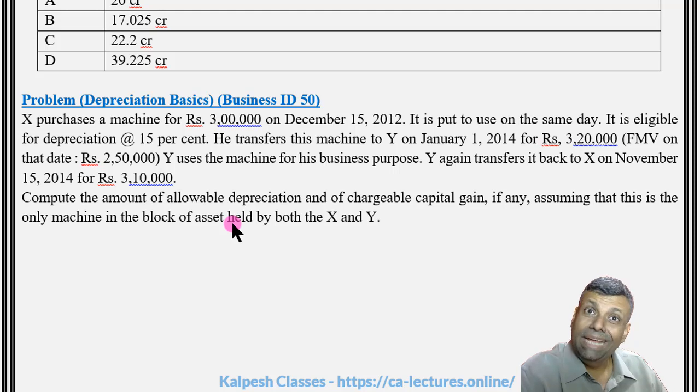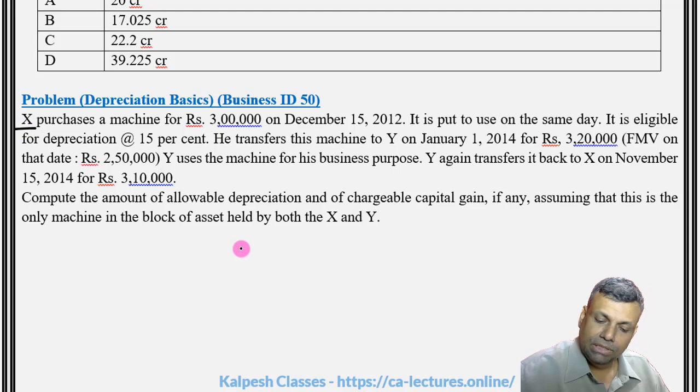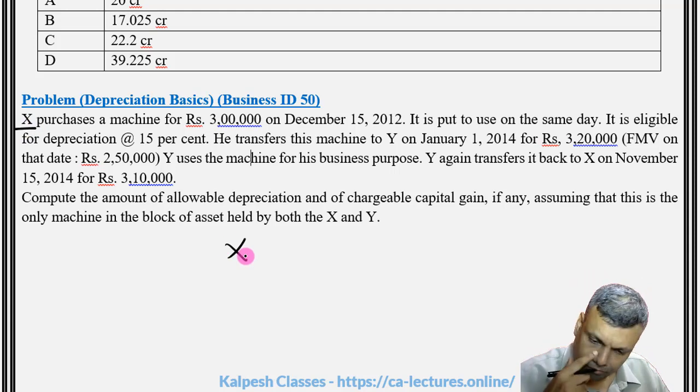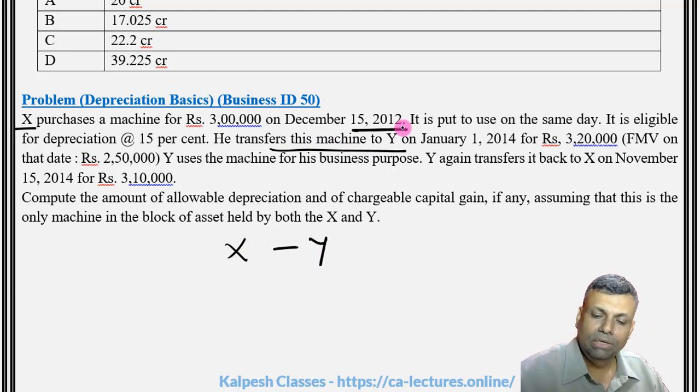The important areas of that particular definition, let me bring to your notice. First of all, what should be noted here is Mr. X has purchased the machine. Listen very carefully. Mr. X has purchased this machine. Thereafter, he has transferred this machine to Mr. Y. However, this happened in 2012, but that doesn't mean that we always assume for our material that the law is the same as that of the previous year.